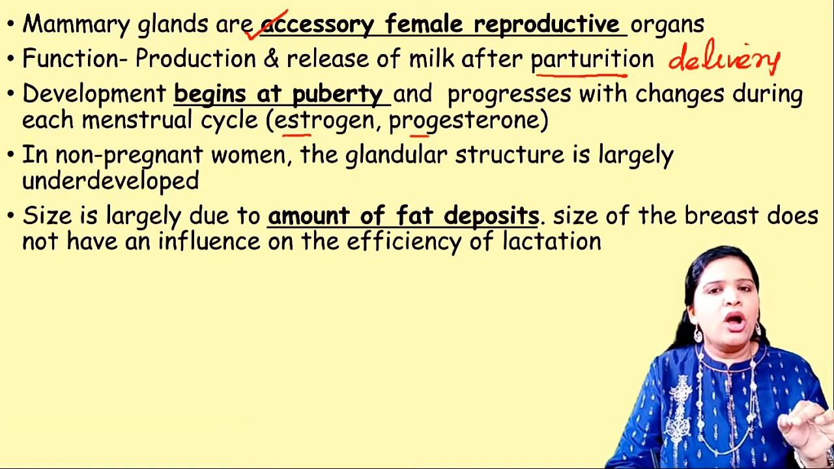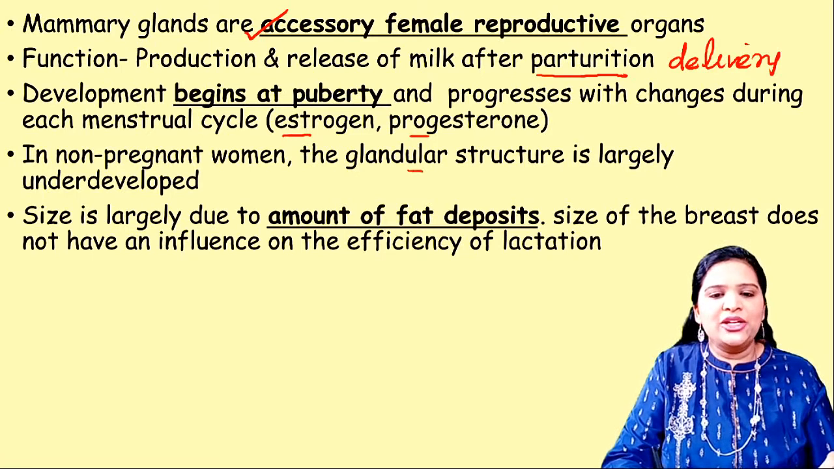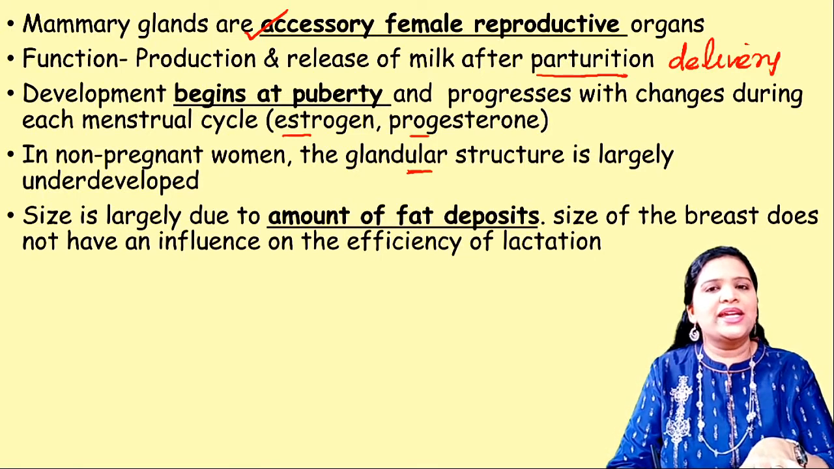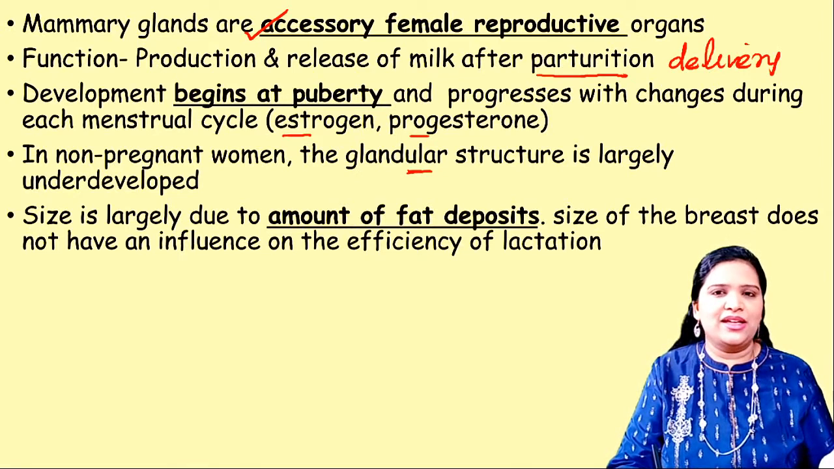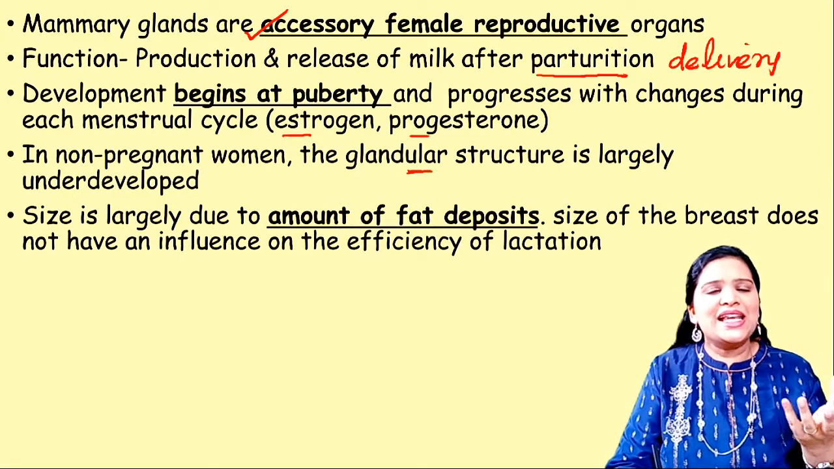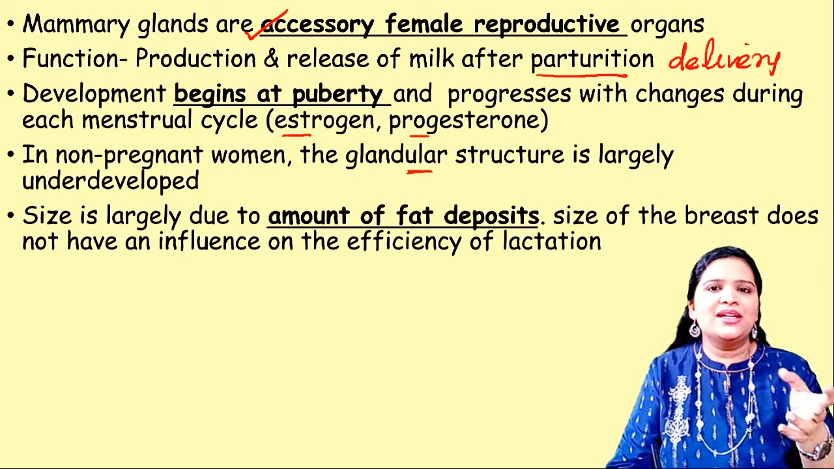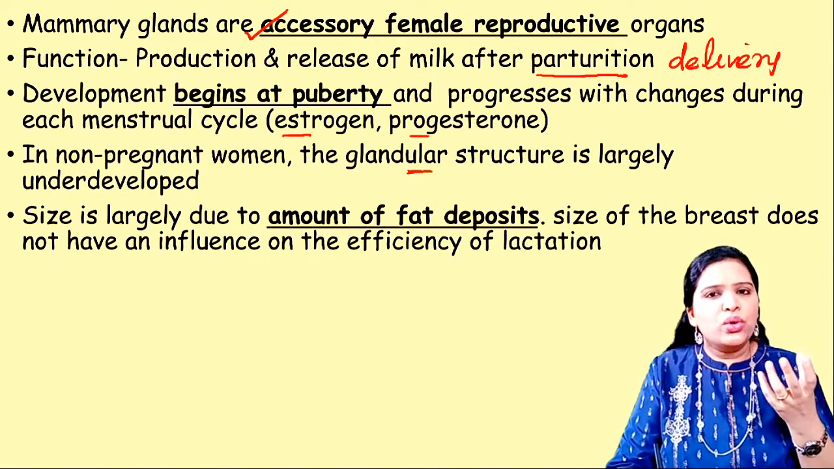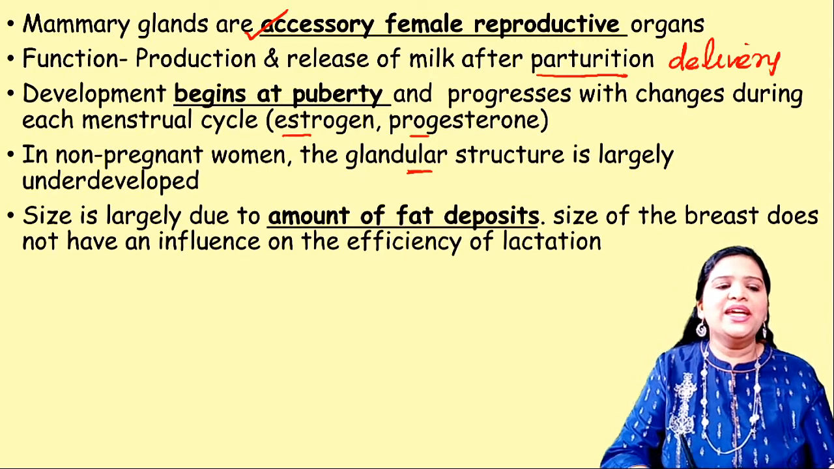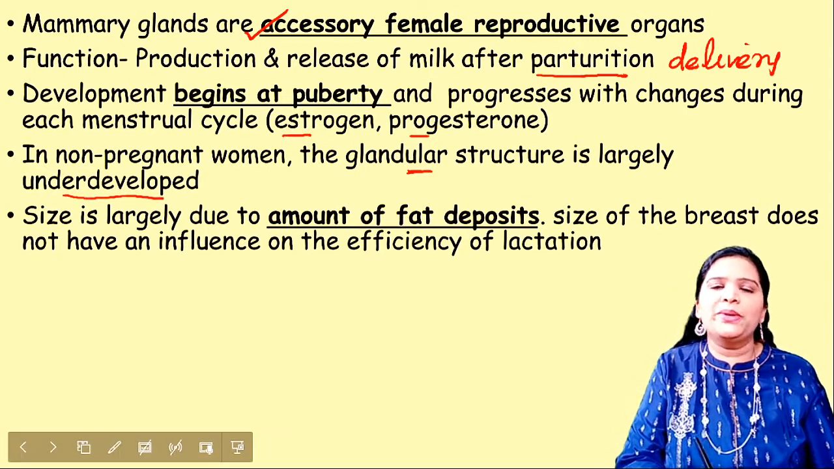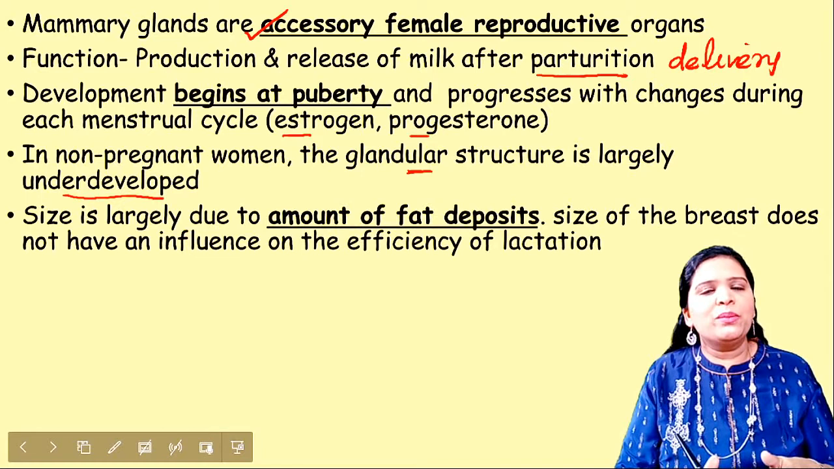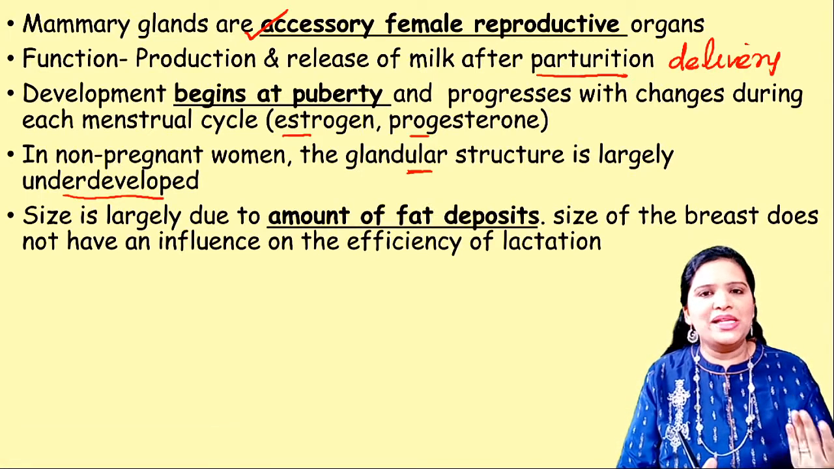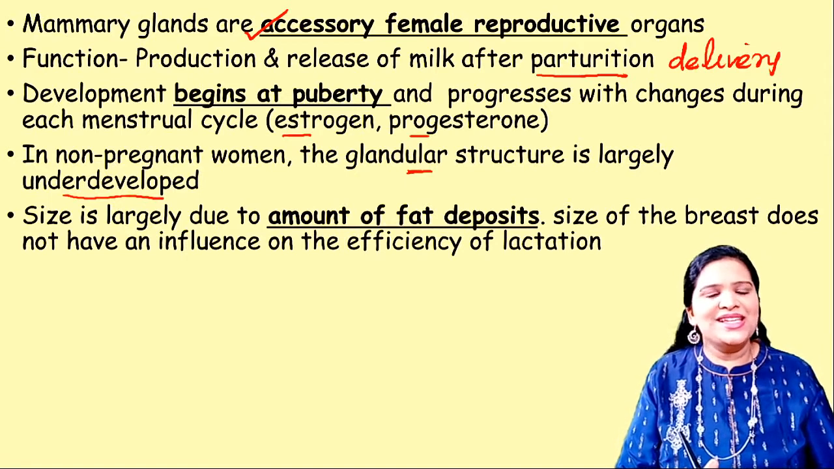So in non-pregnant women, the glandular structure is underdeveloped. You know, breast contains fat tissues and glandular tissues. This glandular tissue contains the alveoli cells, which are the milk secreting cells. Okay, so those cells or those tissues are underdeveloped in a non-pregnant woman. So in a pregnant woman, these cells start to produce more. They get ready for the milk secretion once the baby is delivered.